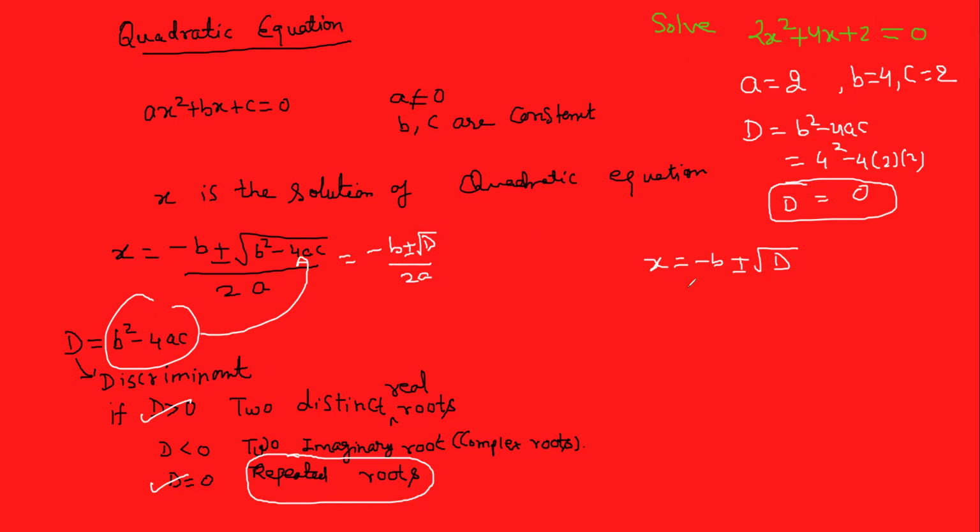So minus b is what? Minus 4. This is 0 upon 2 into 2. Minus 4 over 4. Minus 4 over 4 is what? Minus 1. So your answer will be minus 1.